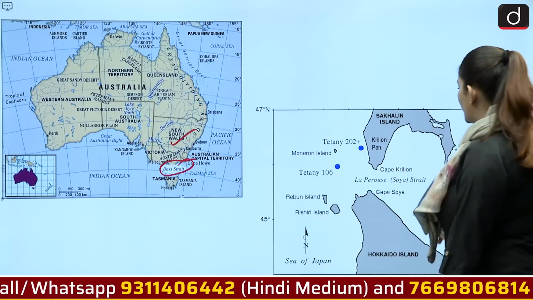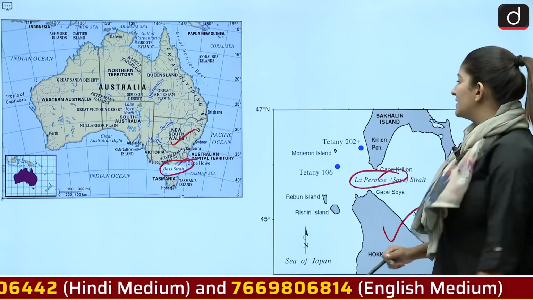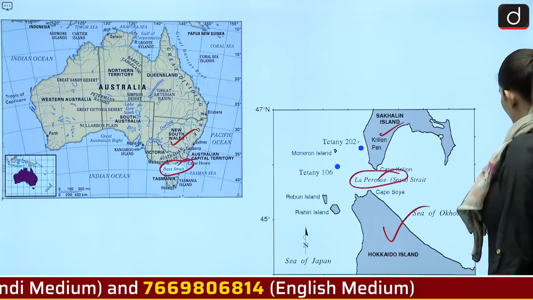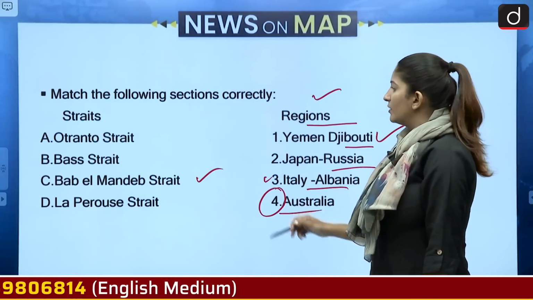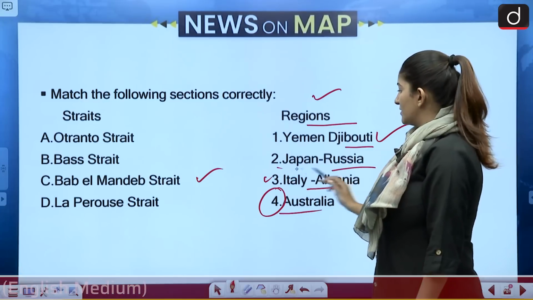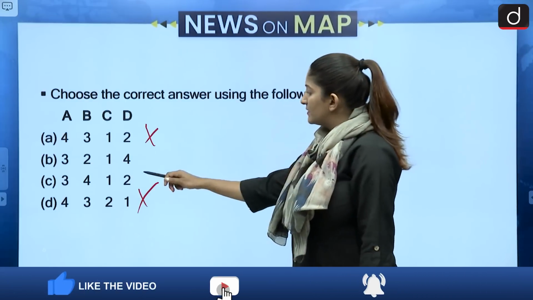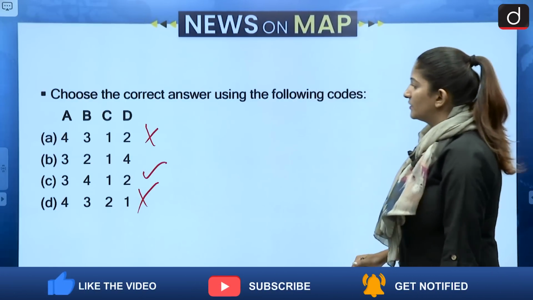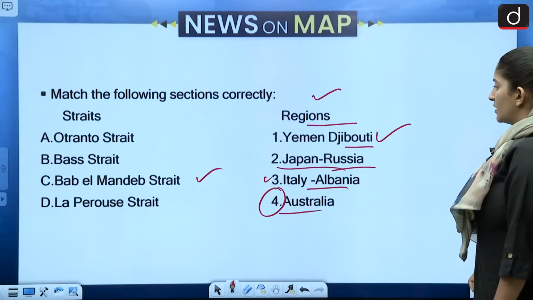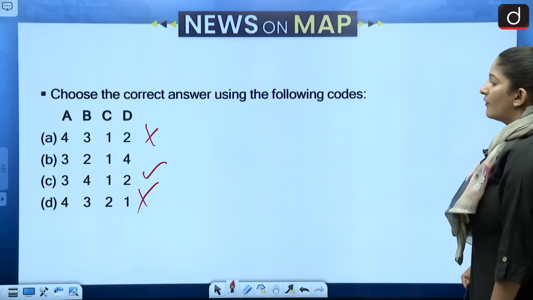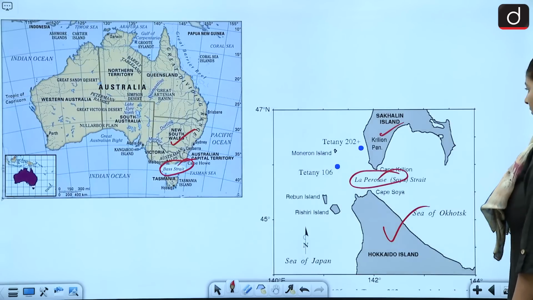So Bass is Australia, and La Perouse is joining the Hokkaido Island of Japan with the Sakhalin Island of Russia. So here that makes Bass Strait option 4, and of course the La Perouse Strait is second. La Perouse is second and Bass Strait was with Australia. I guess D2 is the correct answer over here. D2, yes. So finally we have option C as our correct answer. These are the questions you might get asked in your examination.